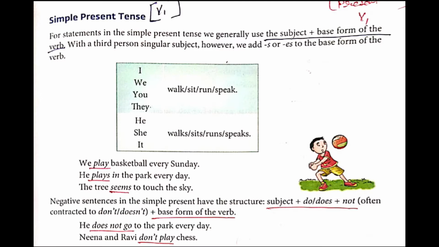So here you can see over here the first box shows that we have the base form with V1 only, that is base form of the verb, whereas the second box, that is with the pronouns he, she, it, as they are singular, we have to use walks, sits, runs, speaks. Now here I is not plural, it is singular only, but the rule says with I, walk only will come, and with I, sit only will come, that is base form, verb 1 will come.